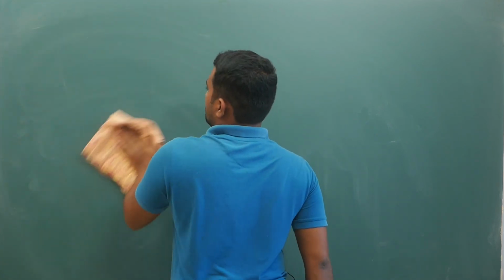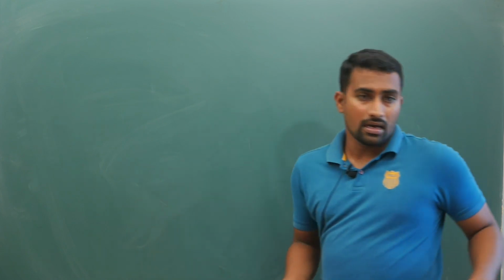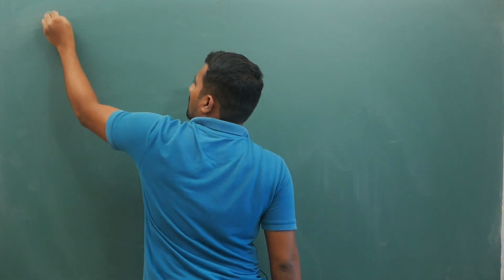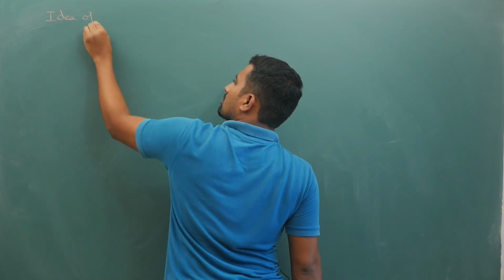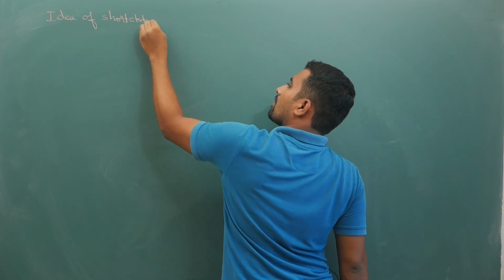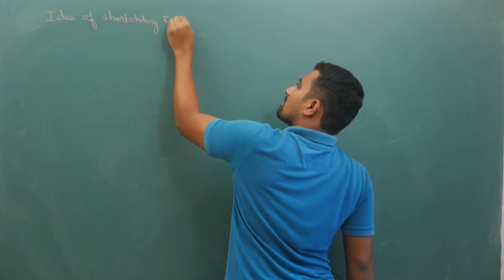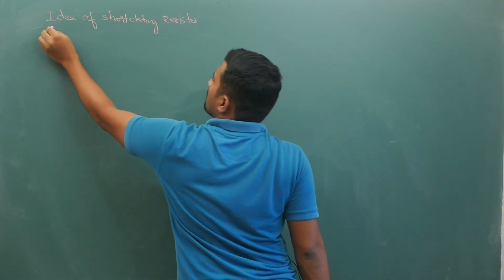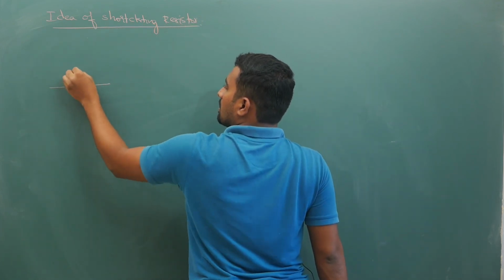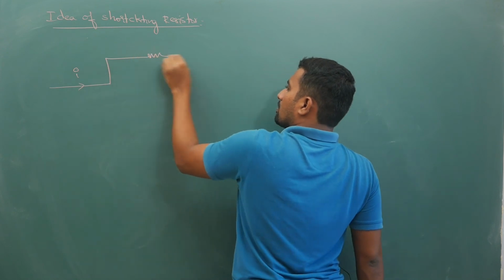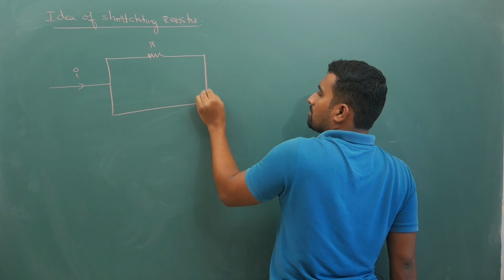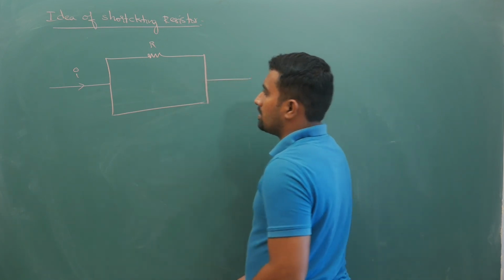Next is an important point, that is your idea of short circuiting a resistor. So what is this short circuiting? I will tell you. Now for example, let us say current I is there and you have a resistance R and you have one more loose wire on the bottom like this.